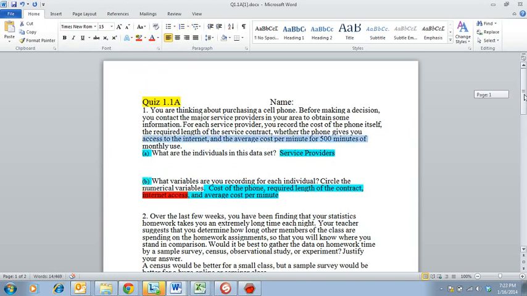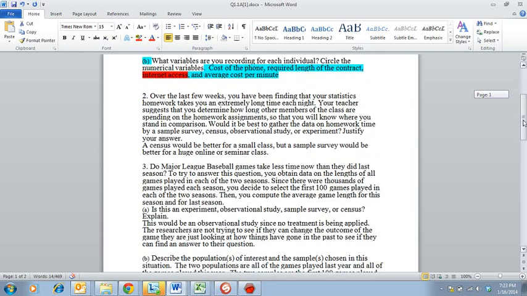Okay? Question 2. Over the last few weeks, you have been finding that your statistics homework takes you an extremely long time each night. Your teacher suggests that you determine how long other members of the class are spending on their homework assignments so that you will know where you stand in comparison. Would it be best to gather the data on homework time by a sample survey, census, observational study, or experiment? Justify your answer.